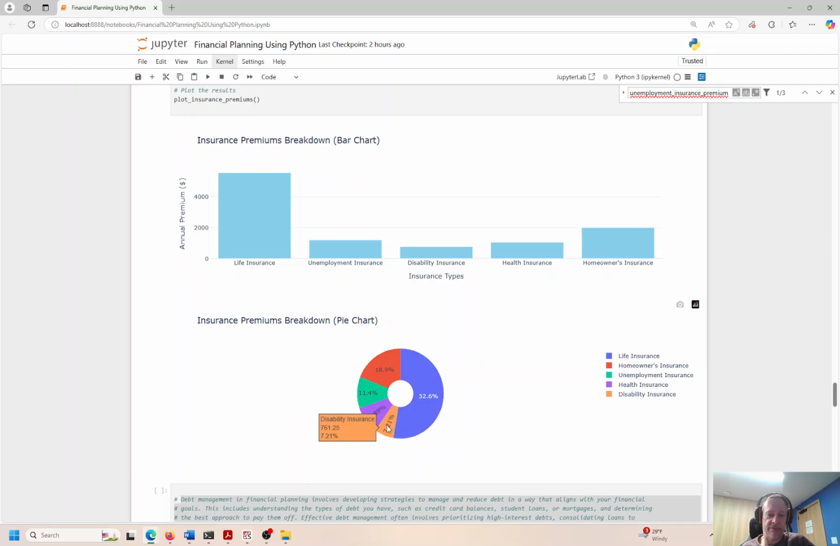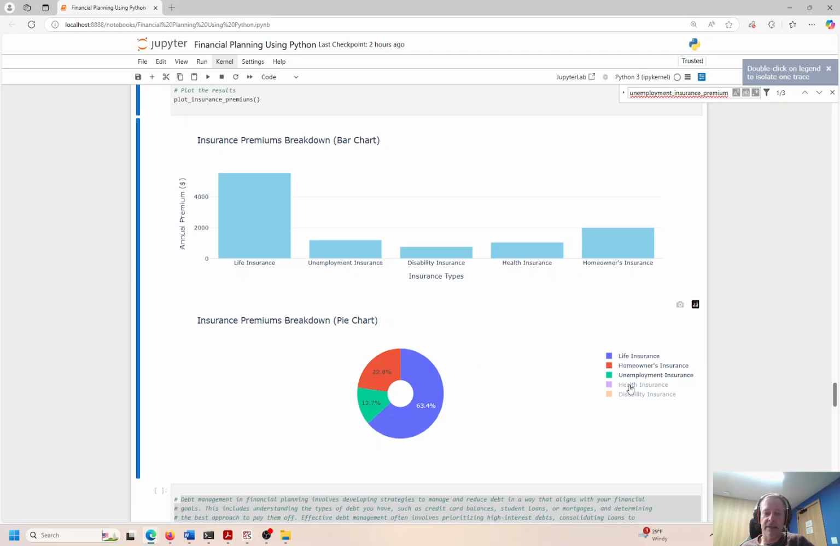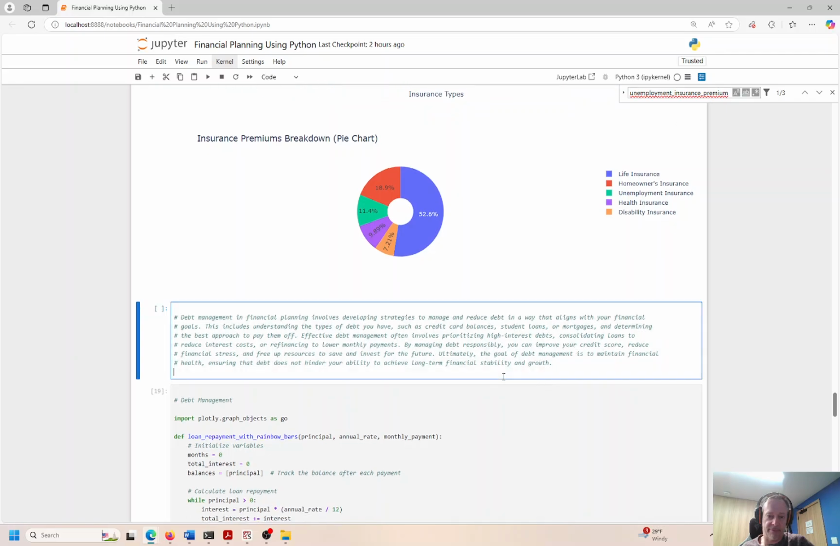Health insurance is, oh, disability is the least. I thought it was health insurance. So disability is the least. And here's the others. And these Plotly charts are pretty nice. If you click on this, you can expand it and explode it into different views, right? And then you can get the whole breakdown right there. So that's pretty nice there.